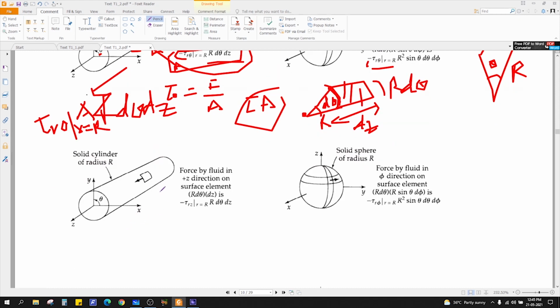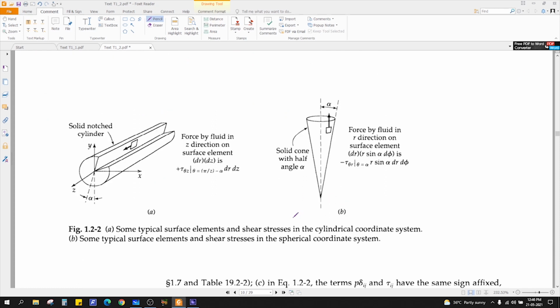Similarly here you'll get this one, force in the z direction. So force is in this direction. Okay, that means fluid is moving in this direction. So how will you find it? Why is this a negative sign here? You can just do it.